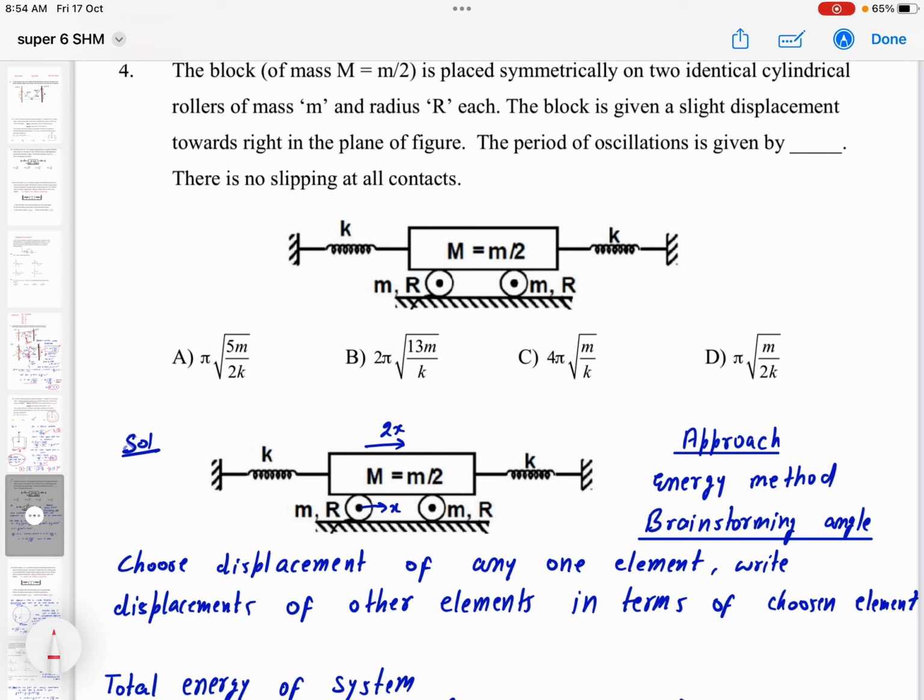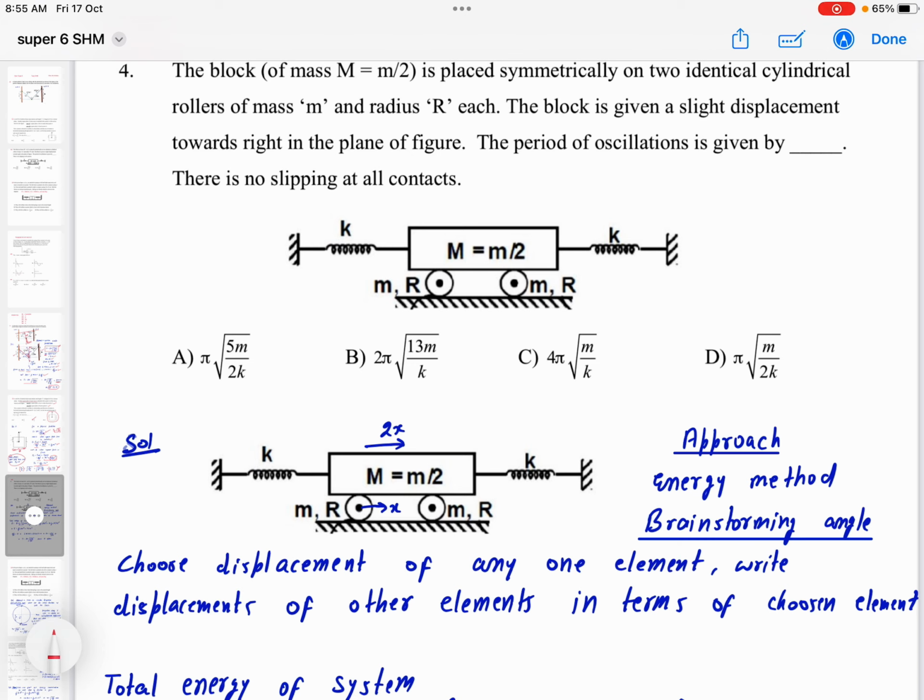Whenever a system is performing SHM, each and every element of that system performs SHM, and the time period of SHM should also be the same for each and every element. There is no exceptional case.